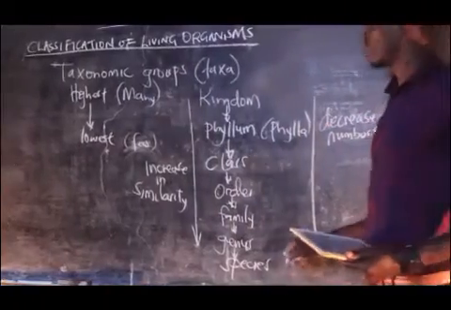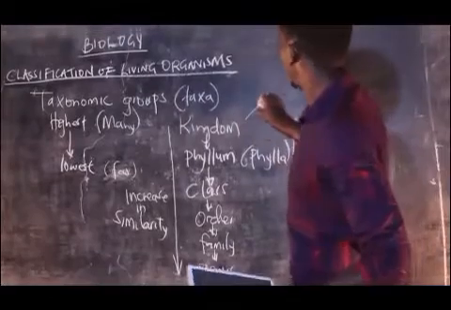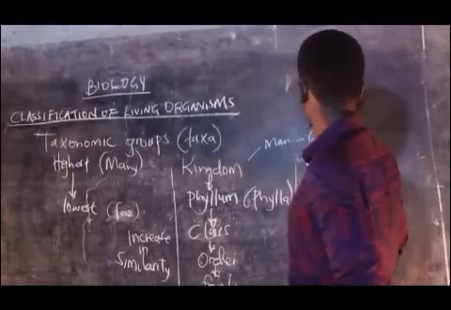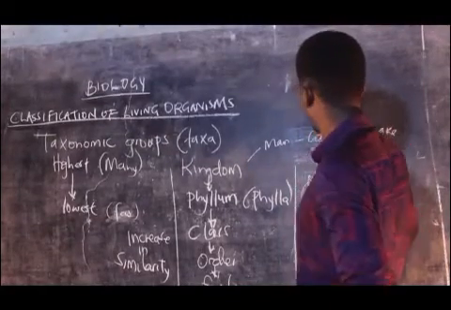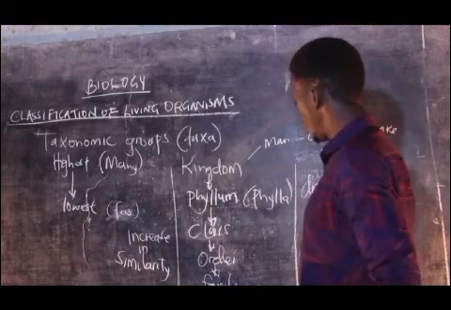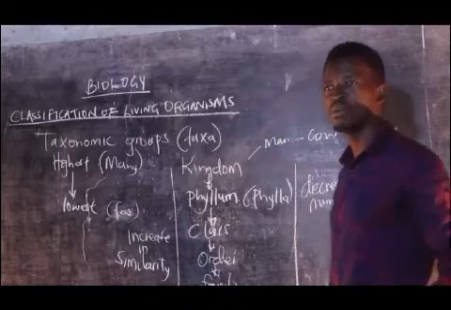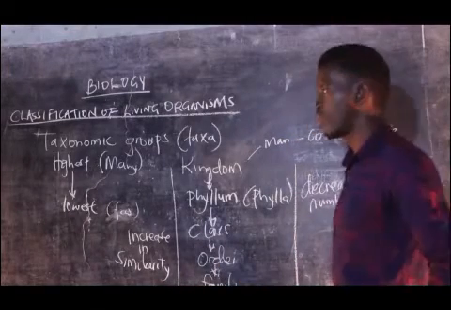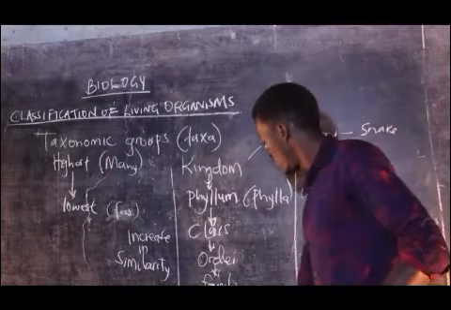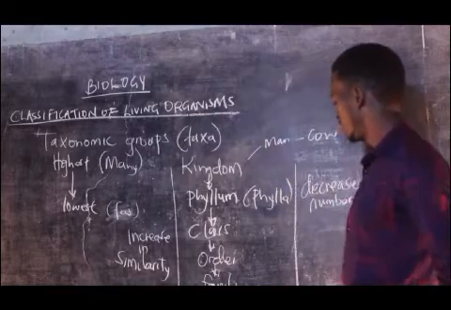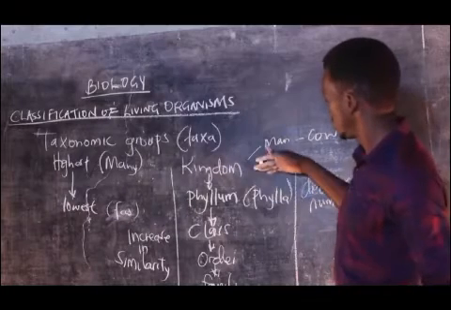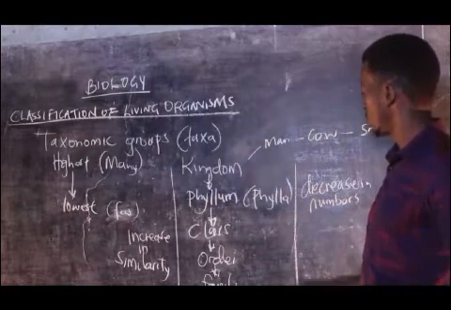As we have an increase in numbers, that means here you are going to have both man and, say, a cow and maybe a snake. But by the time we reach down here, you discover that we have narrowed it down so that you are only in the same species with people or organisms that resemble you. Organisms that resemble each other will belong here, and actually this is a level where organisms can even interbreed, viable interbreeding to produce fertile offspring. But any part up this side, there is no interbreeding.